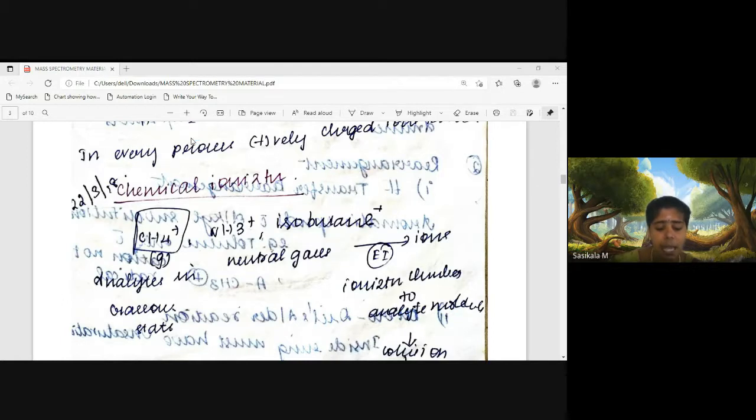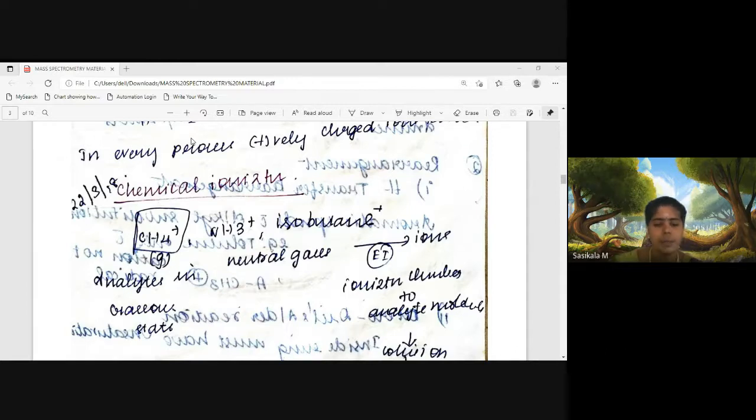And in McLafferty rearrangement, between alpha and beta carbon, bond breakage occurs, thereby a fragment forms, and from the gamma carbon, one hydrogen will be transferred to the functional group which is carrying the carbonyl group, so that it becomes a hydroxyl group, and the ion formed will be called the McLafferty ion.